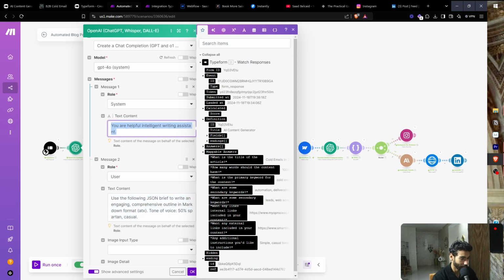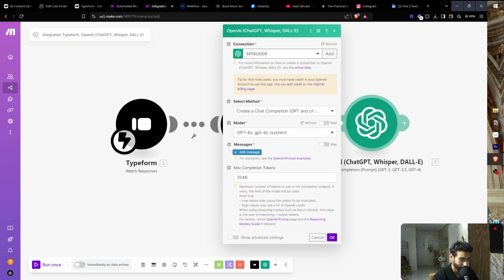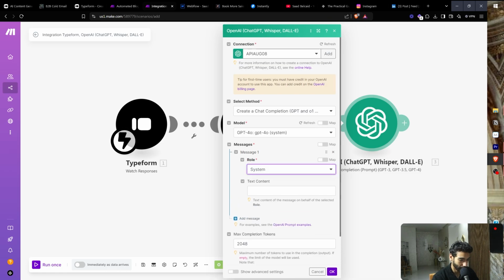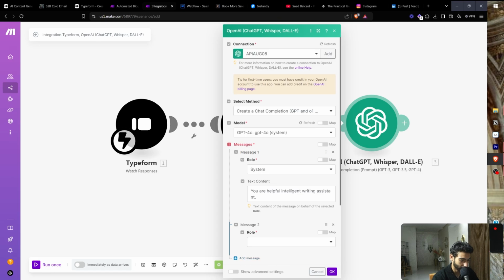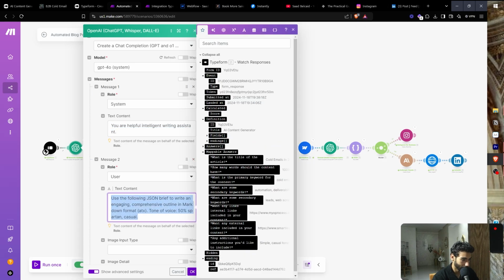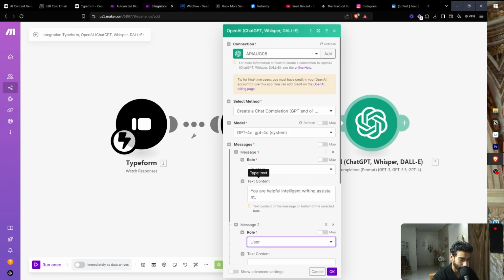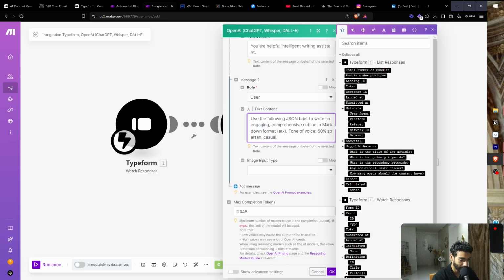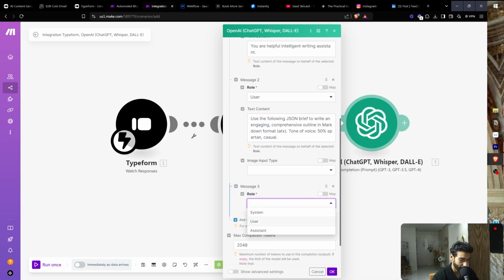Let's copy this one first. Go back here. System. Okay, so it's a system. And then go back to message, and then go to user. And then copy this one, and add this right here. And then for add messages, click to user.